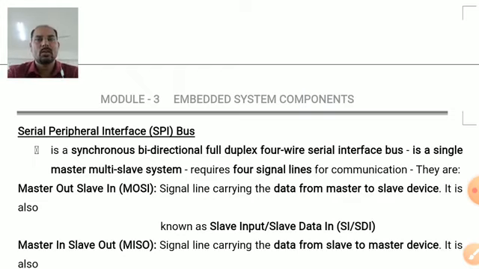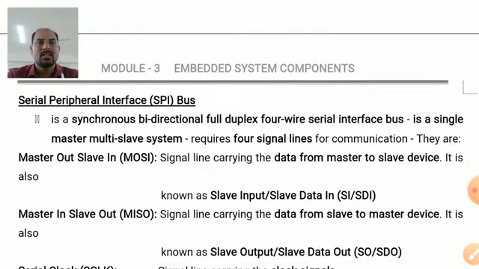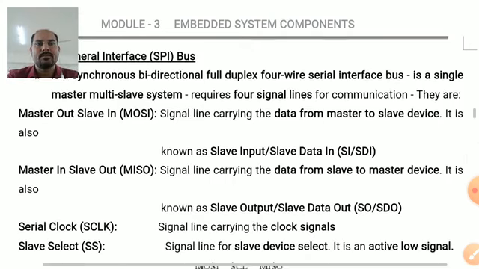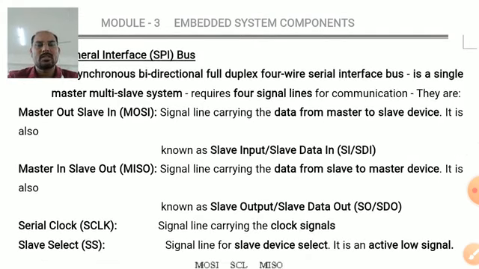It means that out of many devices connected to this bus, only one device can act as a master, remaining devices can act as a slave. And the 4 signals are master out, slave in, MOSI. This is the signal line carrying the data from the master device to the slave device. This is also called as a slave input or slave data in. Second wire is master in, slave out, MISO. This is a signal line carrying the data from the slave to the master. It is also known as slave output, slave data out.